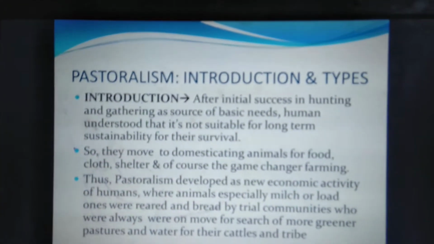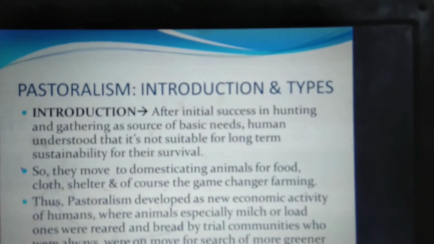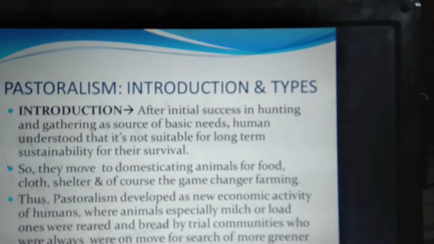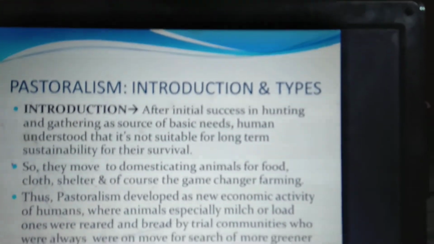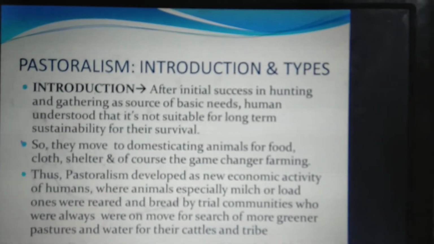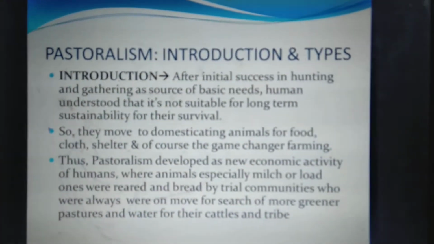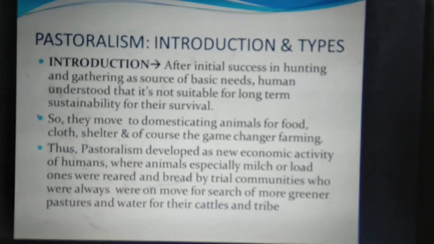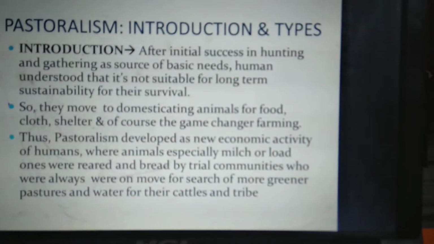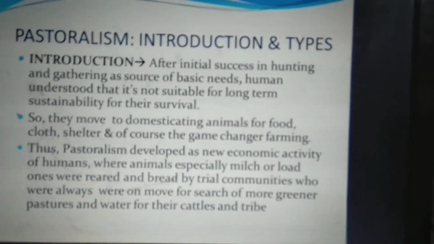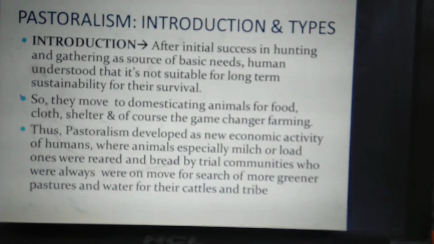Moving ahead is the second primary activity, and this is pastoralism. Now pastoralism is basically rearing of animals for meat, food, shelter, transportation, etc. After initial success in hunting and gathering, a few roadblocks started to come in the way of humans. So humans understood very quickly that hunting and gathering is not going to be a sustainable aspect for their livelihood, so they started to move ahead towards the domestication of animals. They thought, why kill the animals, because some animals could be used for helping or improving the life of humans. So those animals which were domesticated were